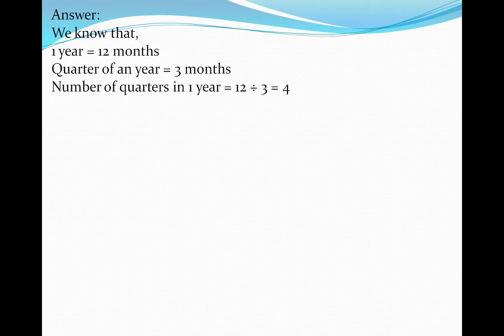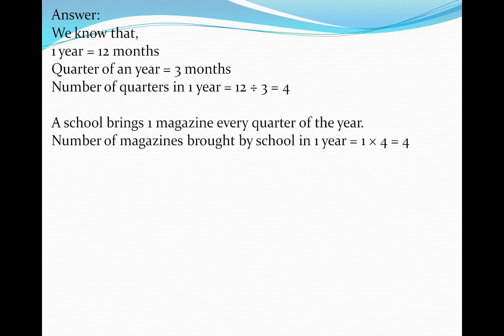So a quarter of a year is 3 months. The number of quarters in 1 year: if we want to find out the quarters, we have to divide that number by 3. So 12 divided by 3 is equal to 4. So how many quarters are in 1 year? There are 4 quarters in 1 year.